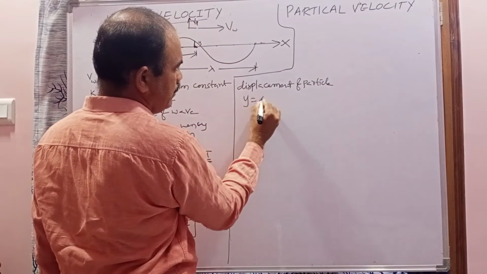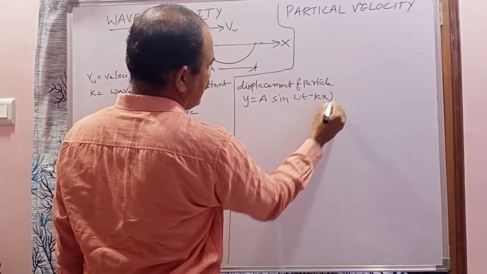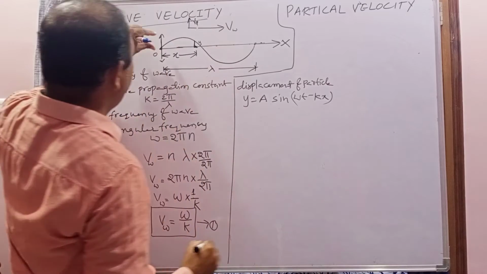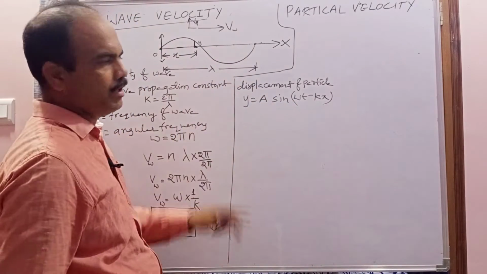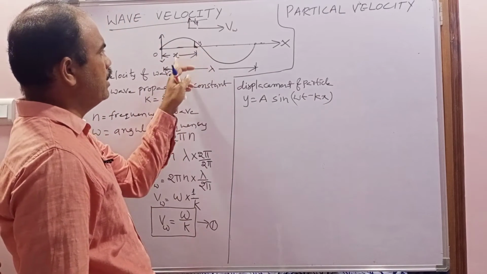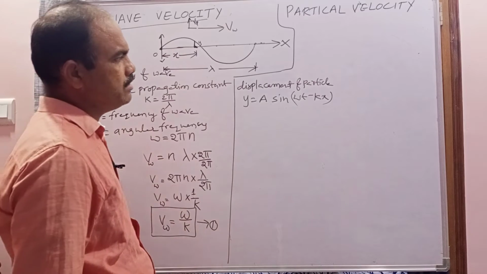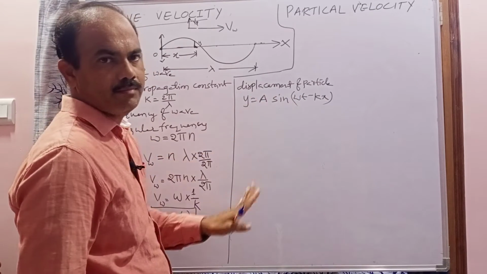That is y equals a sin(omega t minus kx). Here a means amplitude, omega means angular frequency of the wave or angular frequency of the particle, both are the same. k is the propagation constant, x is the position of the particle from the origin where the wave started. t means the time at which we are finding the displacement.